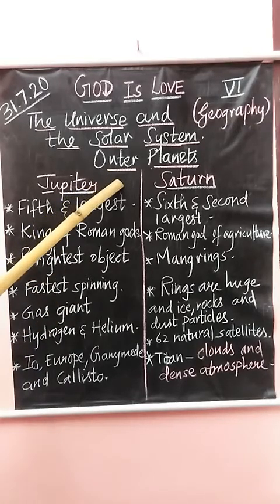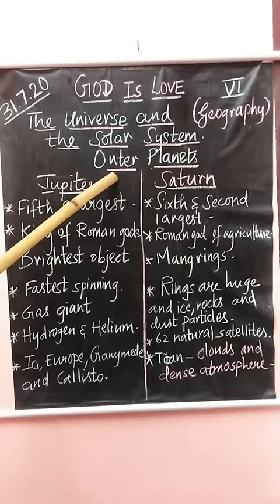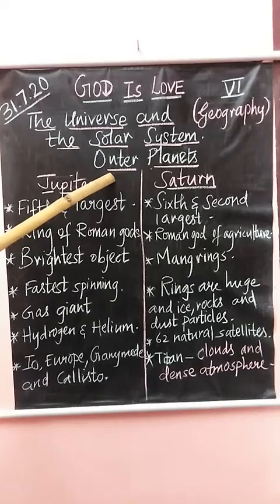What are outer planets? Outer planets are far away from the sun. Outer planets are also called as Jovian planets. They are also called as gaseous giants because most of the planets are made up of gases. And all of the planets have rings around them. So from the last class, you would have come to know the difference between the inner planets and the outer planets. Now let's have a quick recall on each of the outer planets in detail.